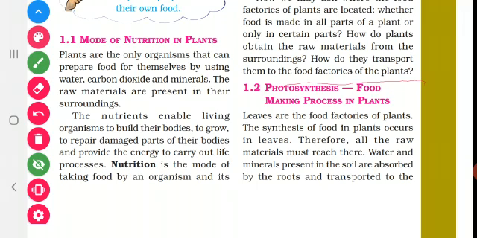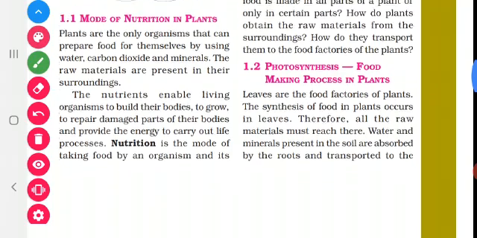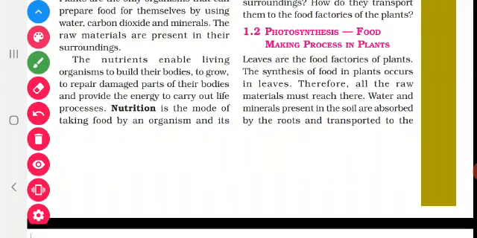Have you understood? Now, we are going for the next topic, photosynthesis, food making process in plants. Okay, underline the word. Leaves are the food factories of plants. So, the synthesis of food in plants occurs in leaves. Okay, so leaf is called the food factory of the plant. It is called the kitchen of the plant. Why is it called the kitchen of the plant? The synthesis of food in plants occurs only in leaves.